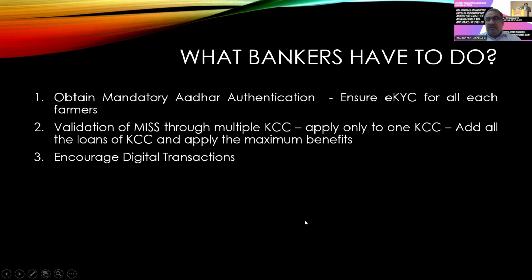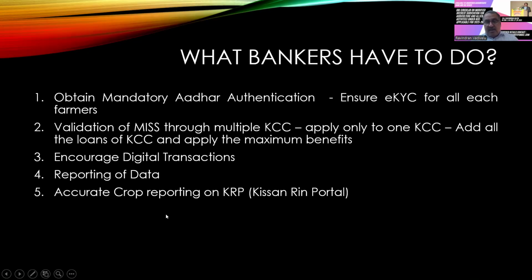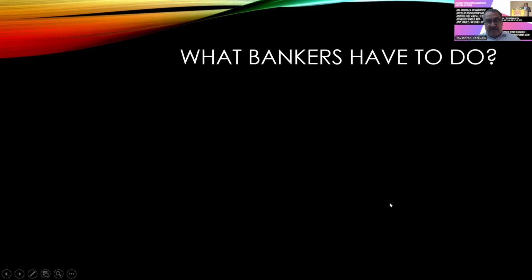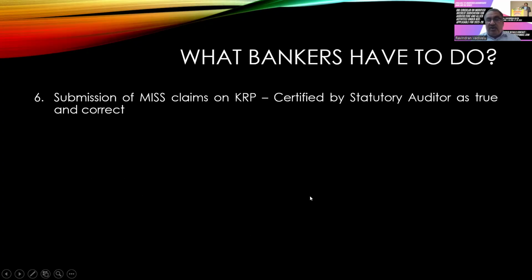And next, the farmers should be encouraged to do digital transactions of all those loans, and the bank has to report the data to the respective authorities. Accurate crop reporting on the Kisan Rin portal should be made by the banks, and the submission of modified interest subvention scheme claims by KRP. All this has to be certified.